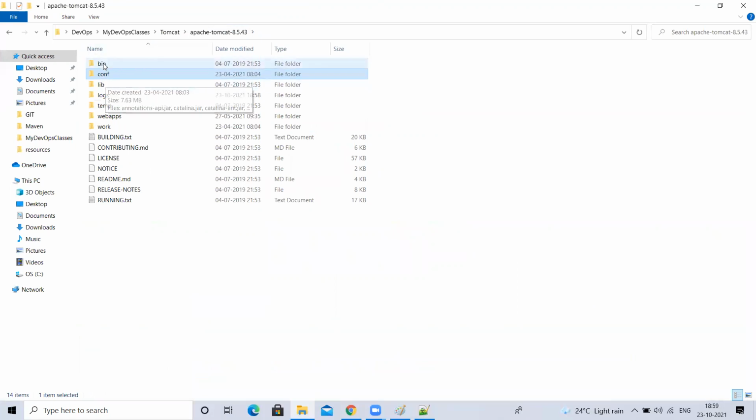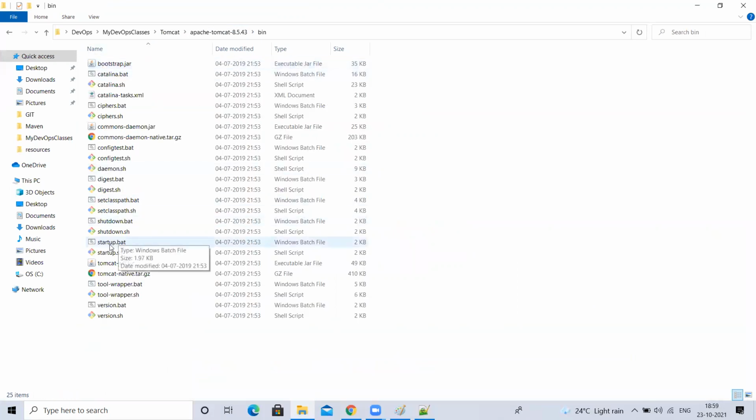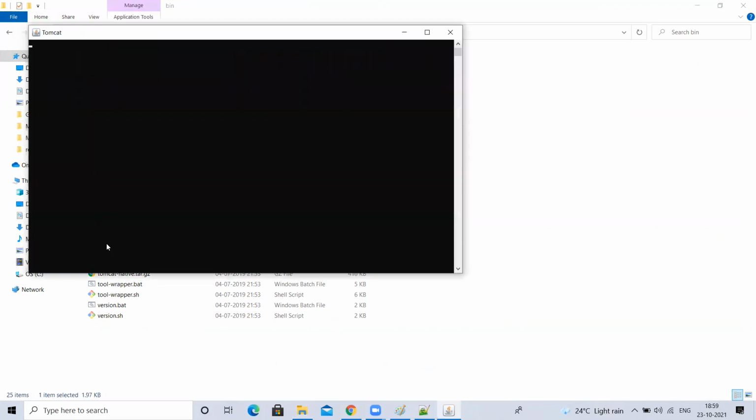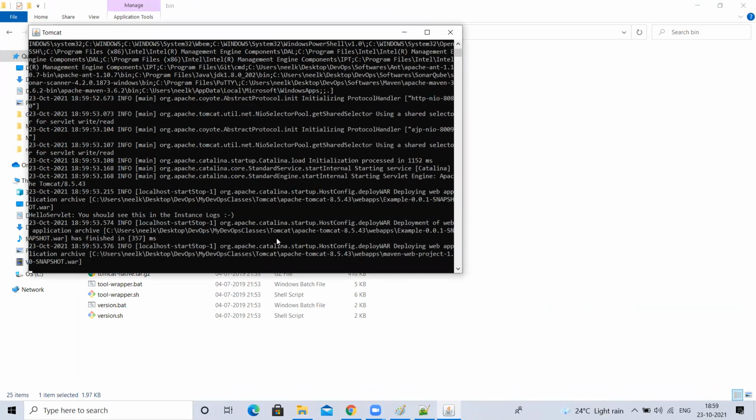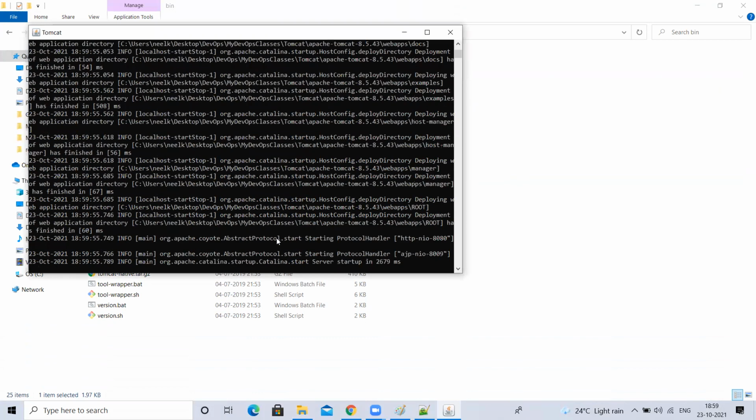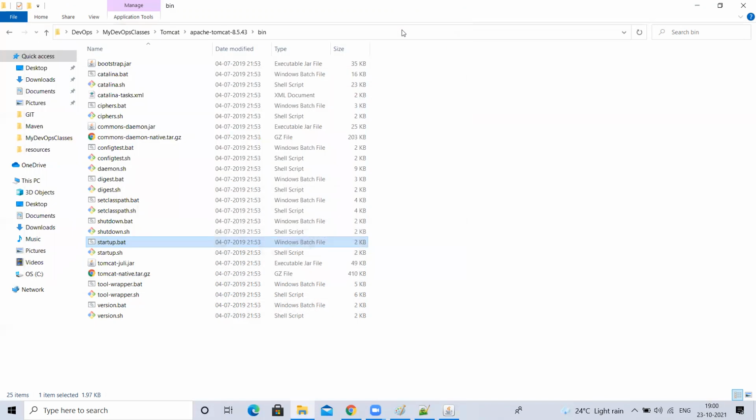See, I'll go to bin. I want to start my Tomcat, so I'm going to double click on the startup.bat. Just double click it. See, my Tomcat is starting. Yes, server started up in 2679 milliseconds. Okay, let's minimize it. If I close this, my Tomcat will get stopped again and I cannot access Tomcat. So let me keep it like this.